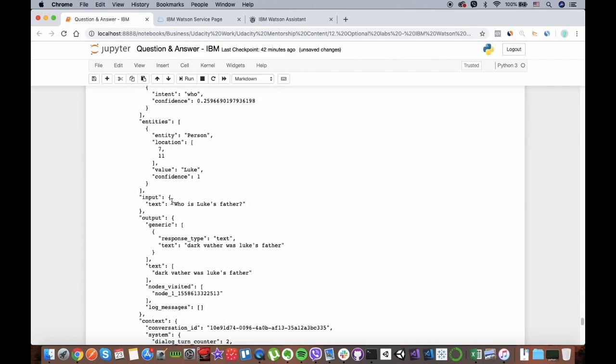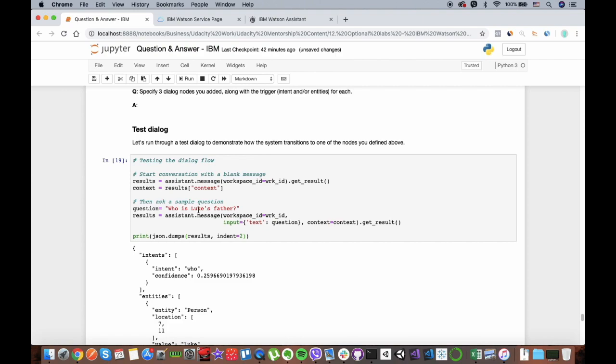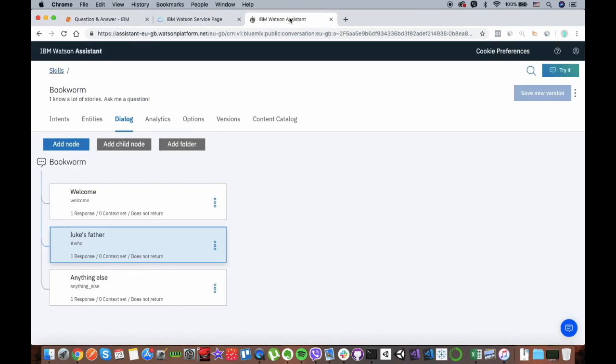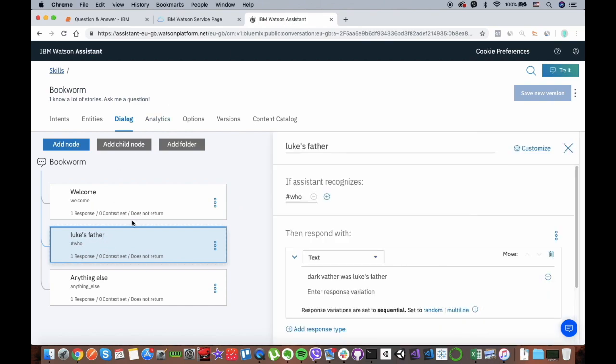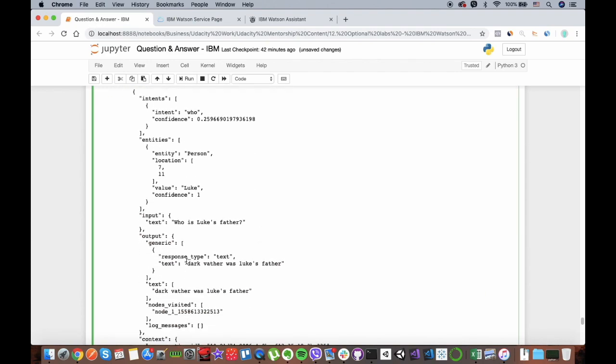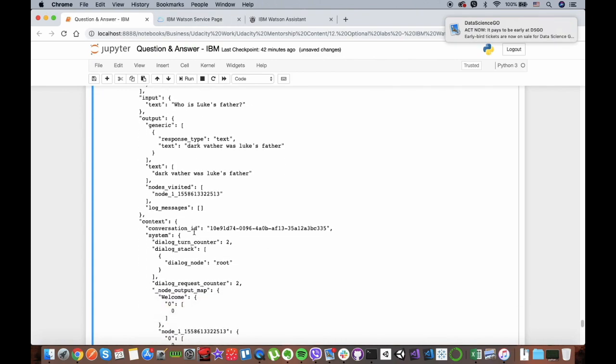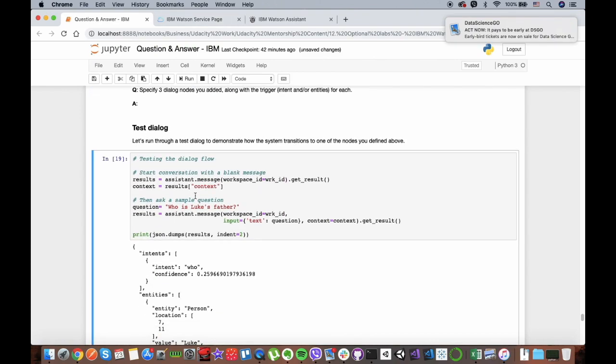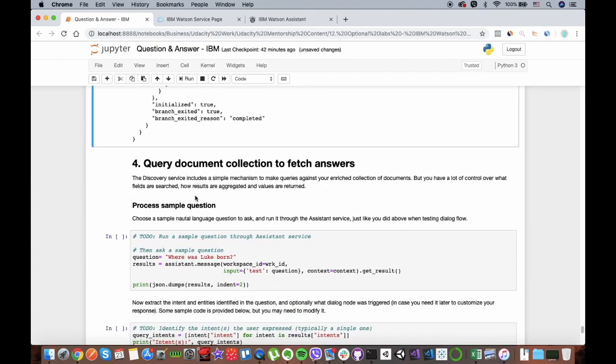So if you notice in here, we ask our IBM who is Luke's father. We didn't say anything. I just wrote like Luke's father. That's all I said. So what it says, Darth Vader was Luke's father. So that is how you will create dialogue with your IBM platform.